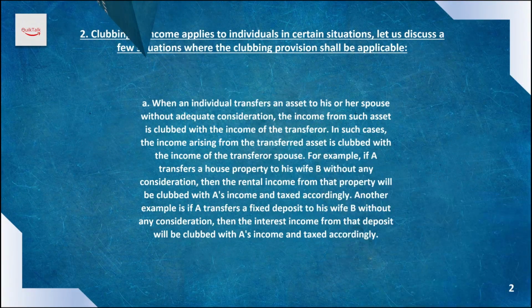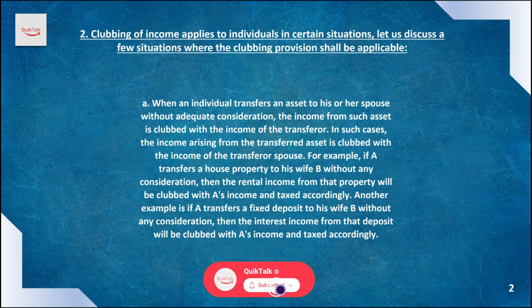Let's see some situations where this clubbing of income shall be applicable. As told before, this clubbing will be applicable in the first case, where any assets are transferred without adequate consideration by a spouse to another spouse. Let's understand this with an example. A transfers a house property to his wife B without any consideration, then the rental income from that property will be clubbed with A's income and it will be taxed accordingly.